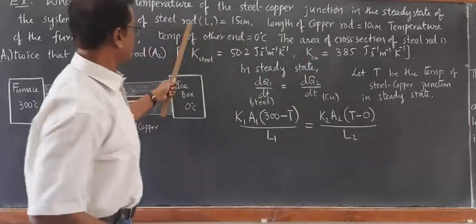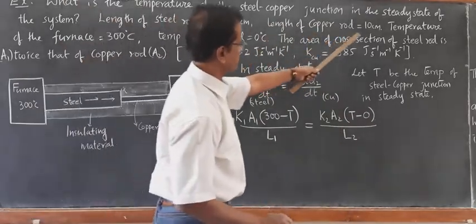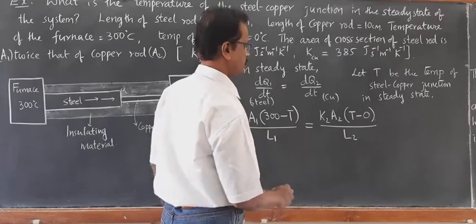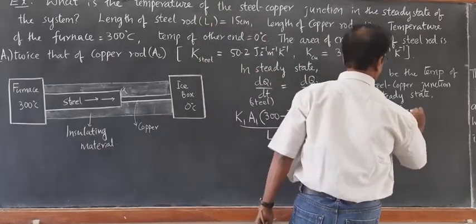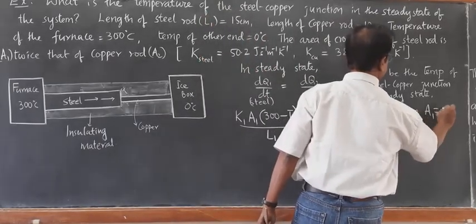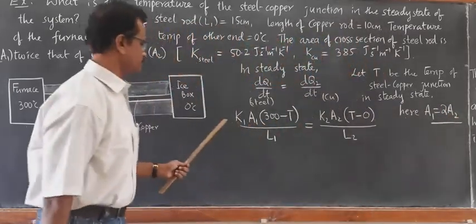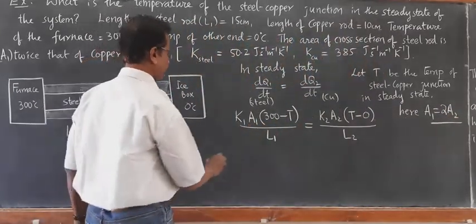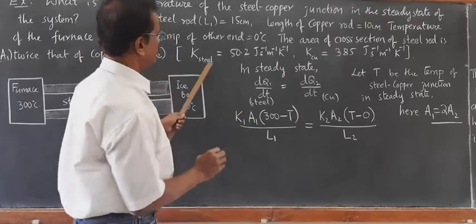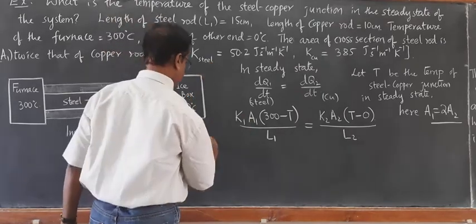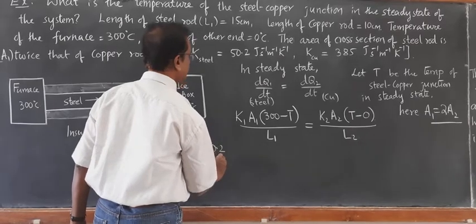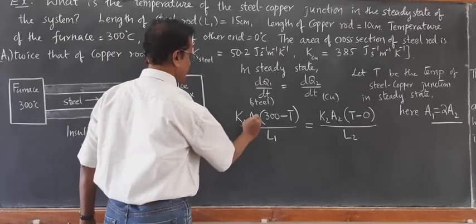We know L1 is 15 centimeter, L2 is 10 centimeter. We can just substitute. And here it's given A1 is equal to 2 times A2. If you substitute this, then K1 is 50.2 for steel, into A1.